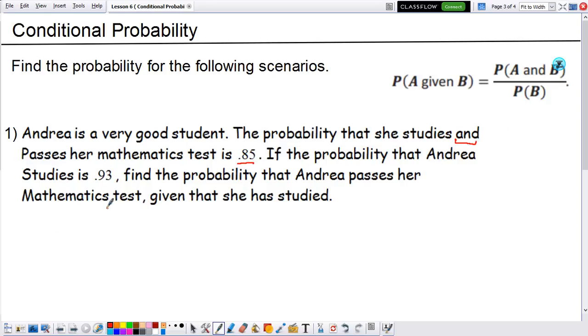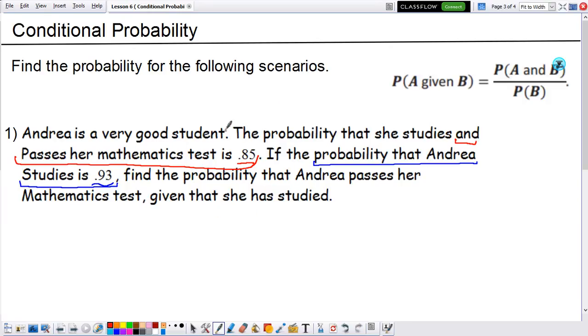So now, if we keep reading here, it says, if the probability that Andrea studies is 0.93, so the probability for her to study is 0.93, then we want to find out the probability that Andrea passes her mathematics exam, given that she has studied.